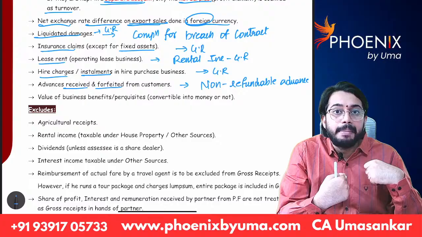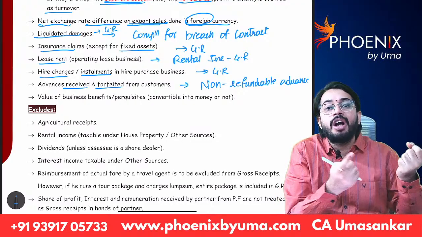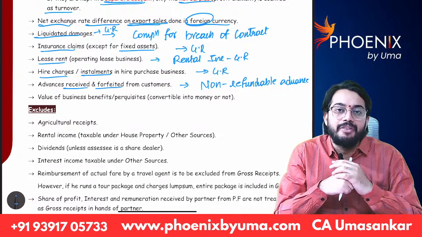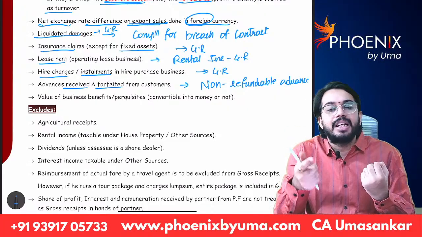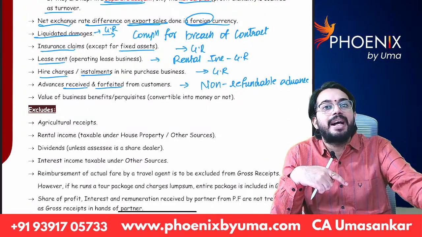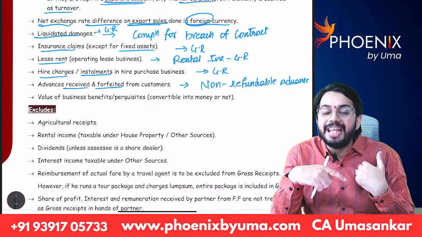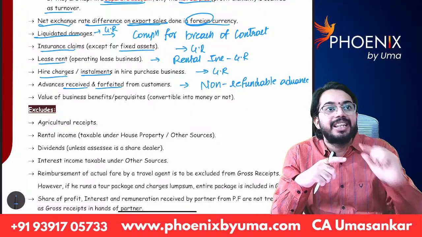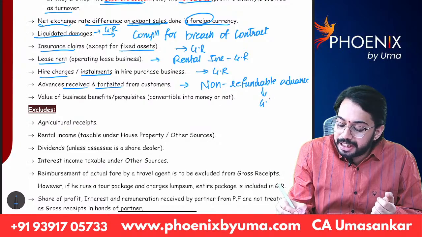If he does not make payment for 1 lakh cars, whatever advance I have taken, I will not give back to him. So whatever advance I am not giving back, that advance we call non-refundable advance. So if I take any advance for sale of goods, and afterwards that sale contract could not materialize, that sale contract is cancelled, I will not give back the advance. Whatever advance is not given back, isn't it income to me? Yes. Whatever non-refundable advance is forfeited, cancelled, not given back, that non-refundable advance will be treated as gross receipts. Are you able to understand?